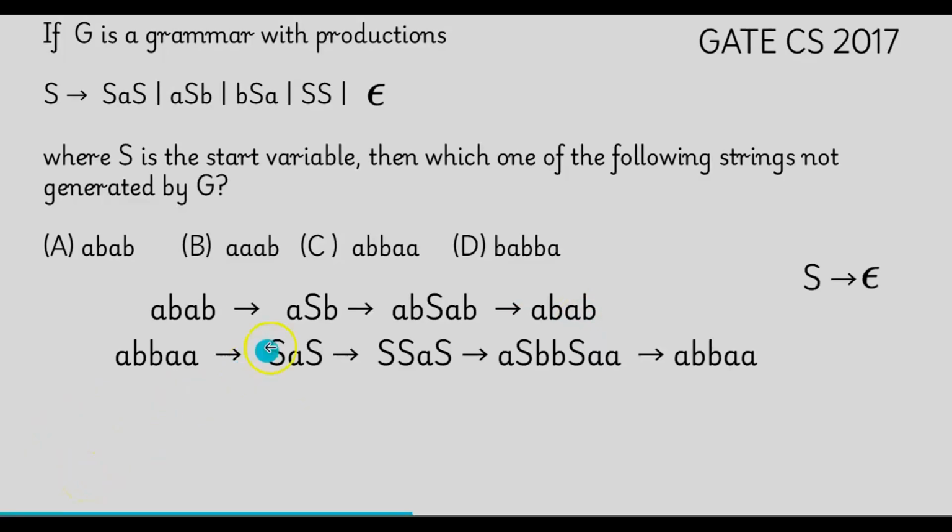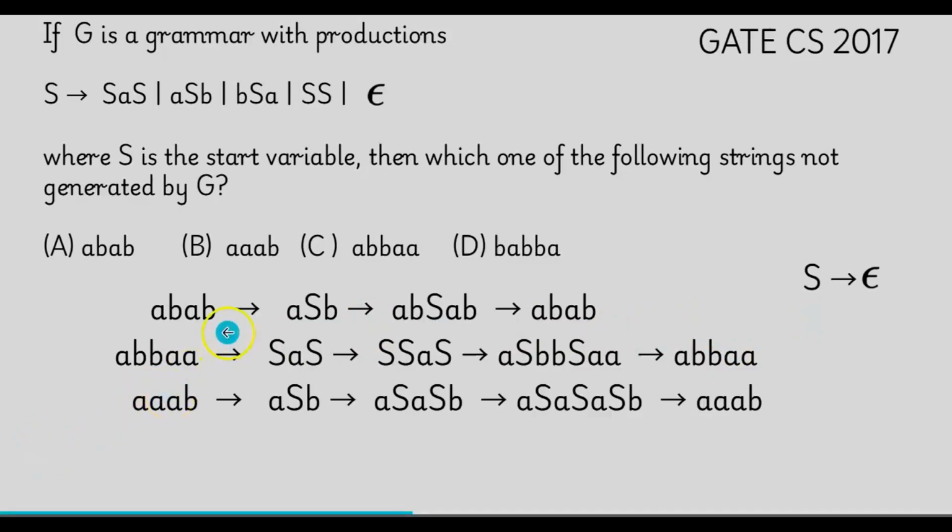Let us consider the option C. The string is ABBAA. Use the production SAS. Again, the first S is replaced by this production rule SSAS. Now the first S is replaced by ASB, and the second one is replaced by BSA, and the third S is replaced by epsilon, that is the empty string. So now we are able to get the option C also.